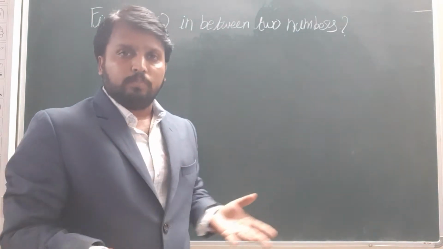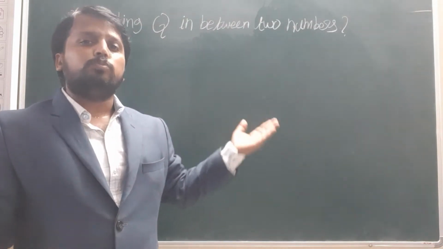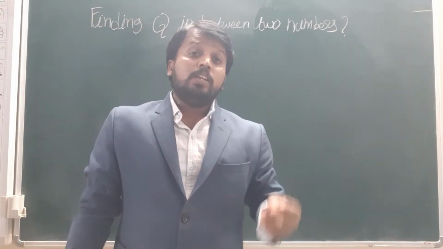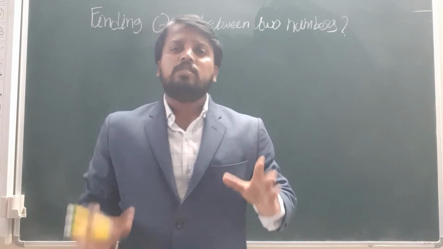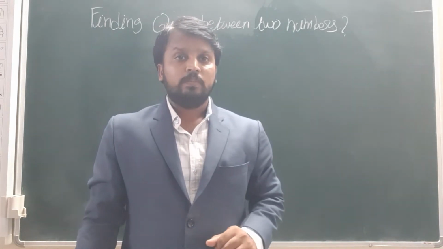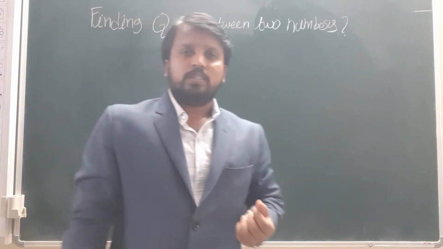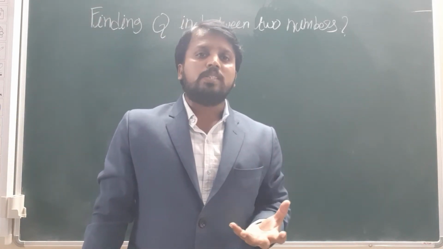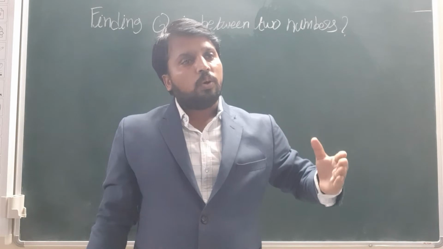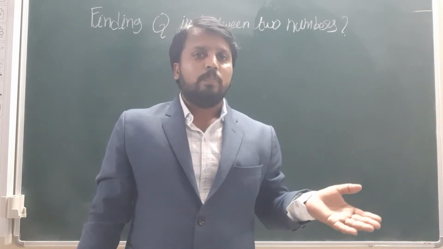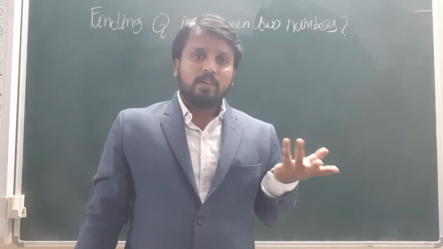Same like that, whole numbers. Whole numbers are nothing but they start from 0: 0, 1, 2, 3. That means in between any two whole numbers, there are no numbers. Right? And same like that, if you take the integers, which means negative numbers, 0 and positive numbers, in between those also there are no numbers.